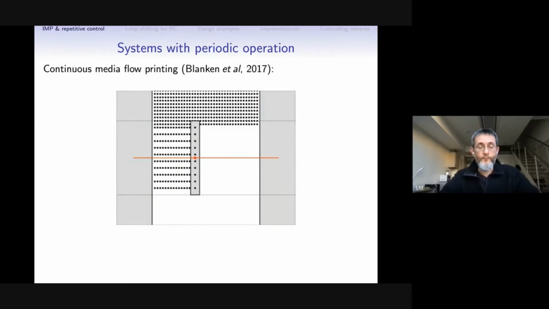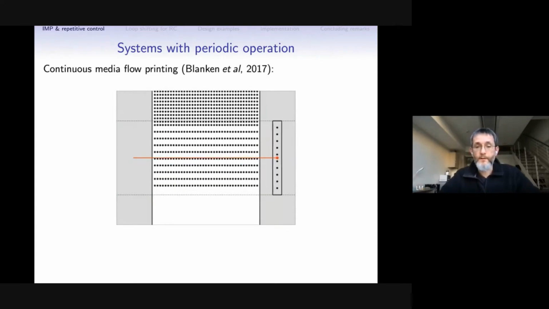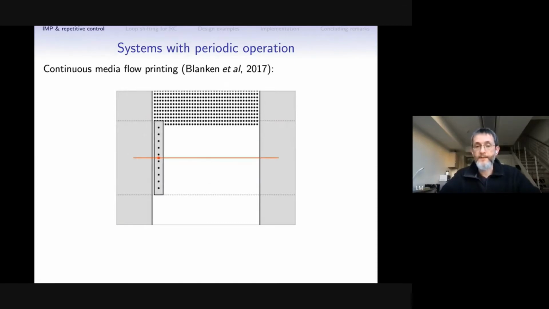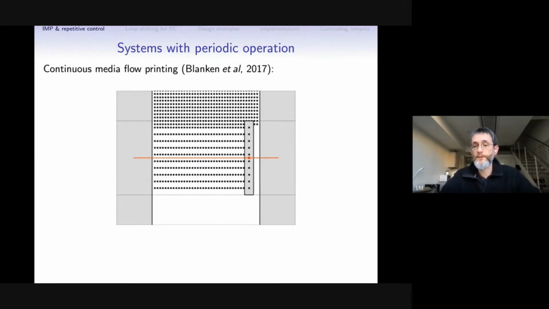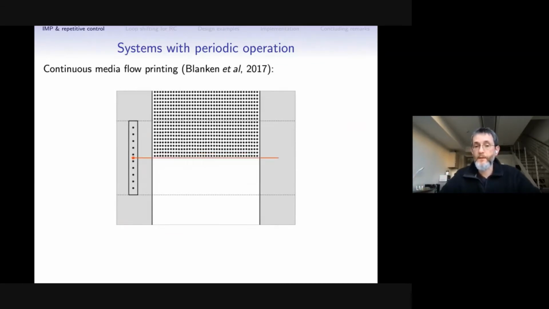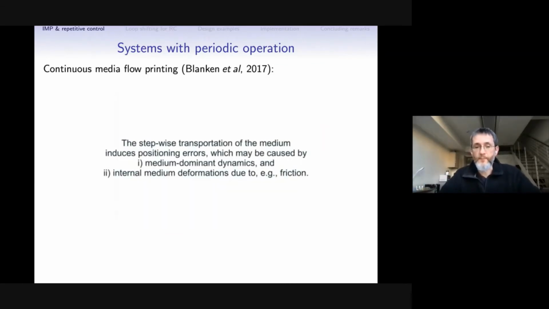In classical printing, the printers that we all know, the head of the printer has very simple horizontal motions with constant speed, and the media proceeds stepwise, which is quite problematic mechanically because those stepwise transportations introduce quite a lot of nonlinearities which are hard to overcome.